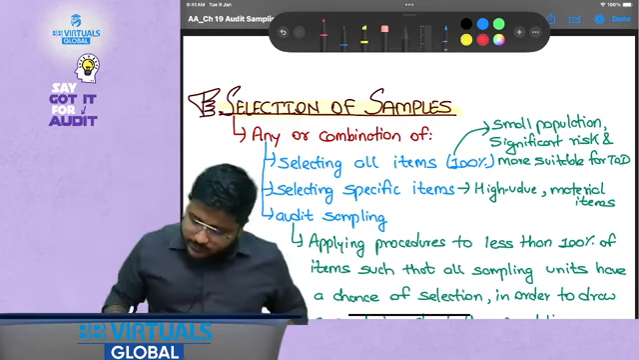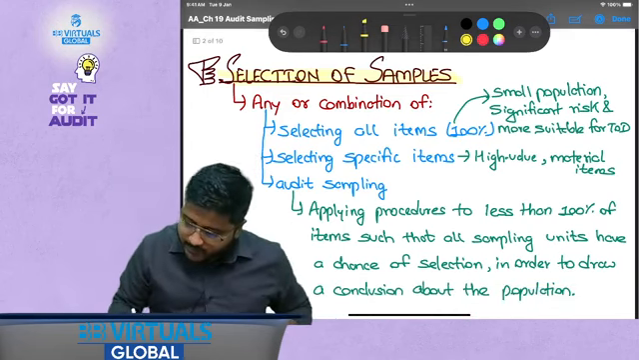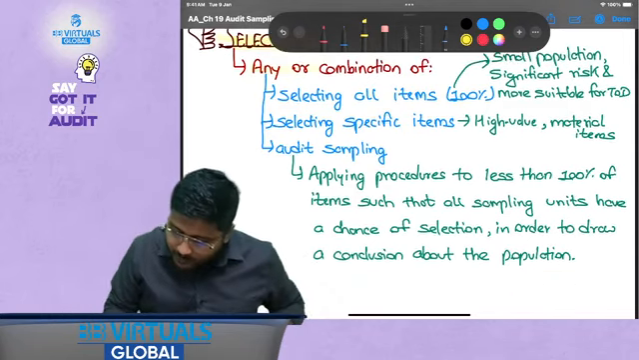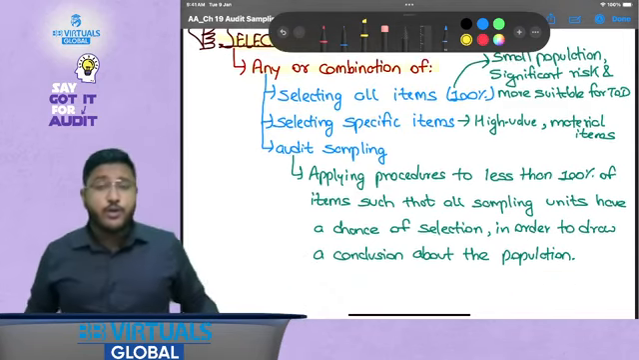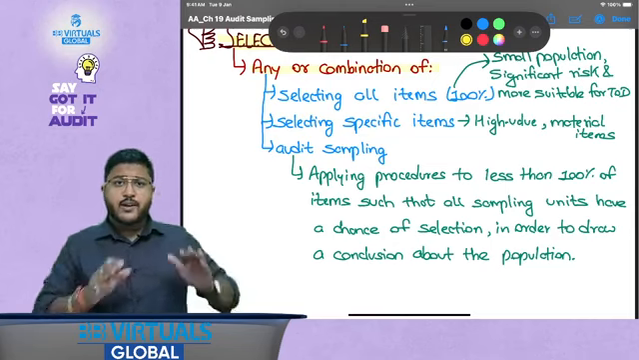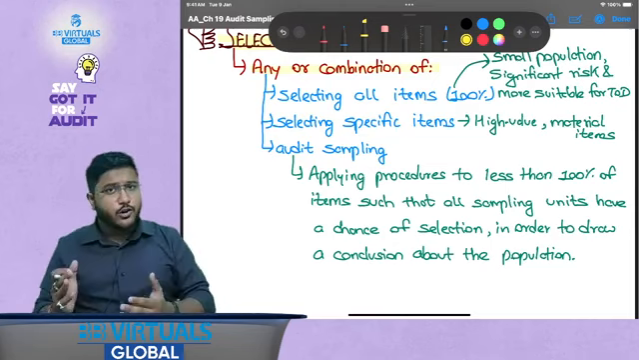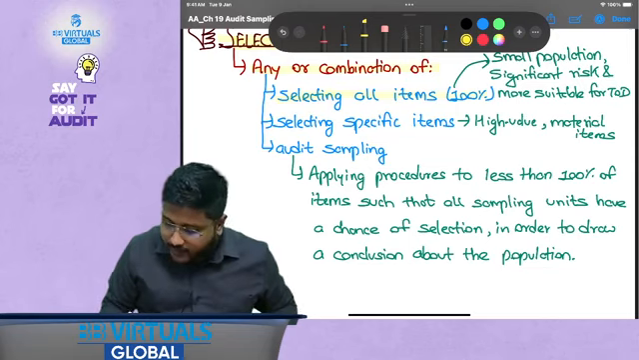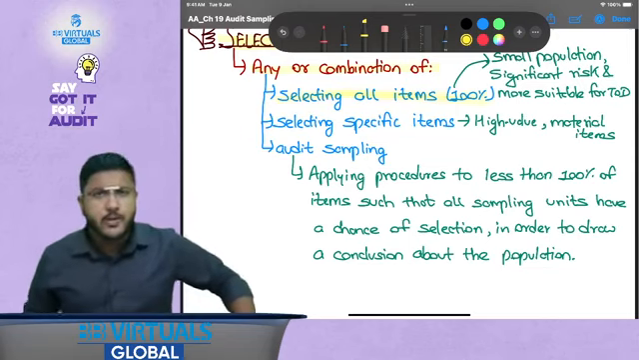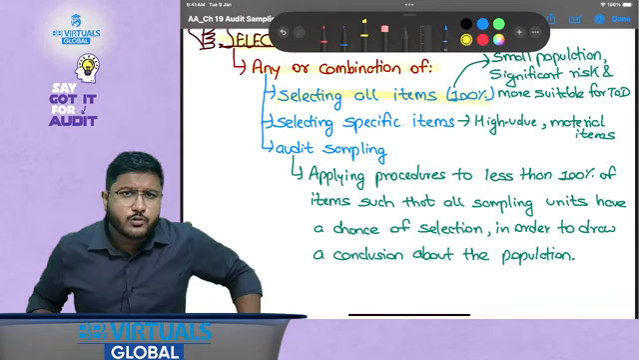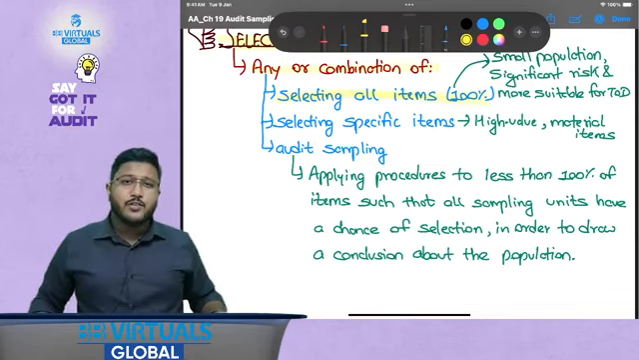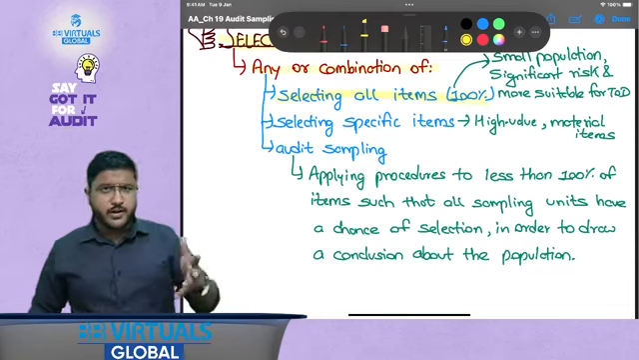Now let's discuss selection of samples. What do we mean by selection of samples? Selection of samples could be any one option, or a combination of options, selected simultaneously or together. First, selecting all items, that is 100% testing. This could be done for a population which has a small number of items, or which has more risky items.